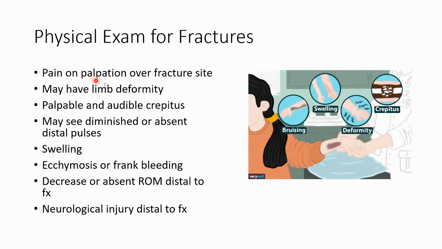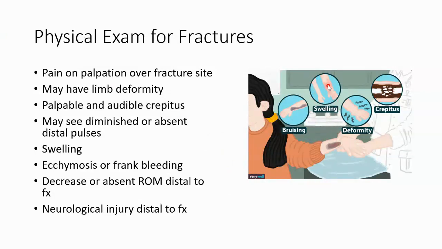So again, pain and tenderness when you palpate over the fracture site right here. Maybe they have a limb deformity, meaning that it's not aligned. You see this deformity right here. It's misaligned. Palpable or audible crepitus, where you can push on it and feel the air that has gotten in there, and it feels kind of like Rice Krispies. Maybe there are absent or diminished distal pulses. So maybe if there's a fracture here in the arm, the radial pulse or the ulnar pulse is not palpable.